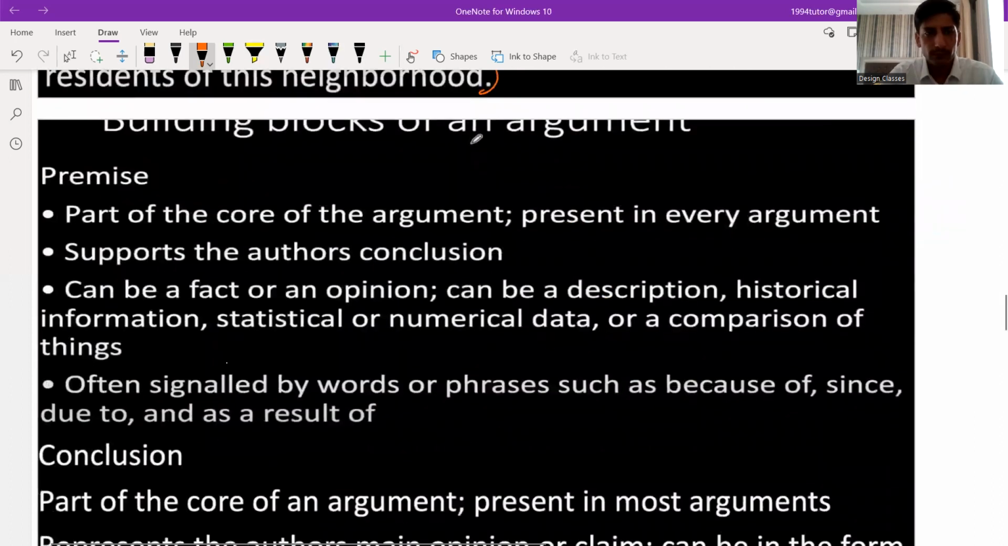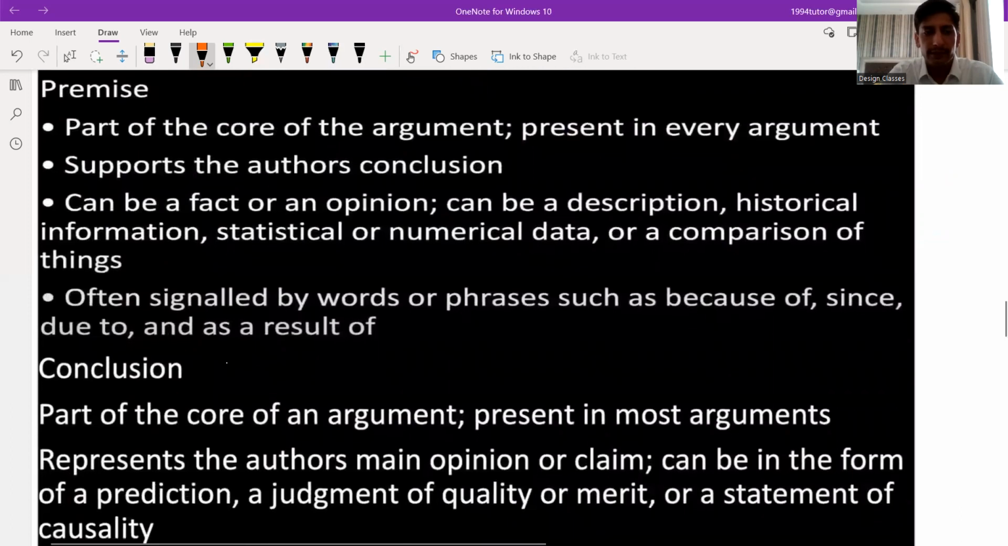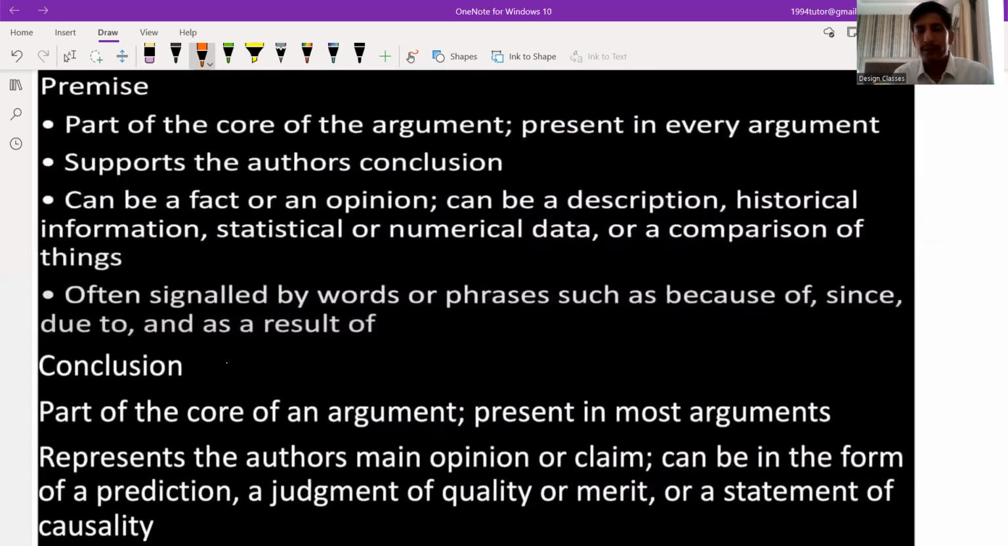Now let's go to the building blocks of an argument, or you can say these are the points which make a whole passage. As I told you earlier, the passages contain many statements like premise, conclusion, and argument. So we are going to discuss those. So what is a premise? Basically, as I told you, this is the core part of an argument. Every time in the passage you will find a premise.